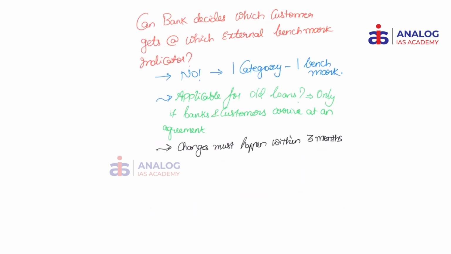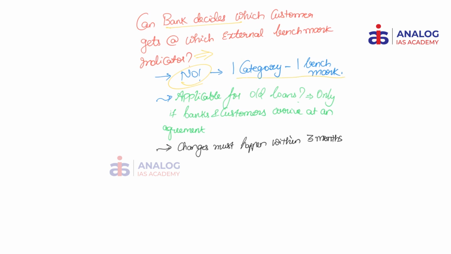Now the most important question that one has to ask is, can a bank decide which customer gets which external benchmark indicator? Say, for example, one class of customers will get cheaper loans, and in order to discourage lending to another set of customers, can a bank manager have the discretion to impose a higher interest rate on a particular set of customers? No, actually, if you take a particular category, there should be only one kind of benchmark.